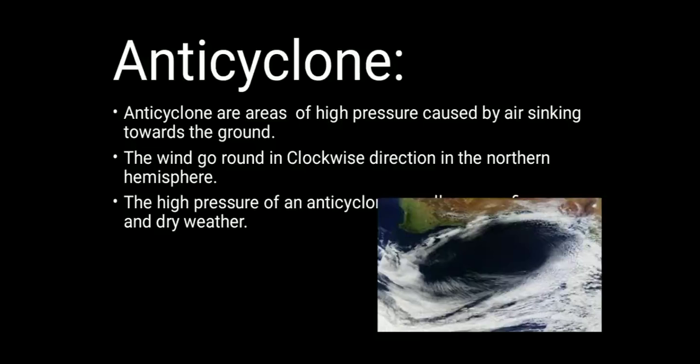So the next is anticyclone. Anticyclones are areas of high pressure caused by air sinking towards the ground. The wind goes round in a clockwise direction in the northern hemisphere. The high pressure of an anticyclone usually means fine, warm and dry weather.